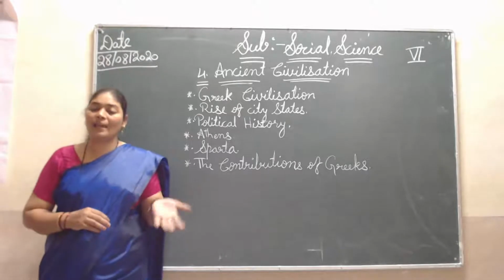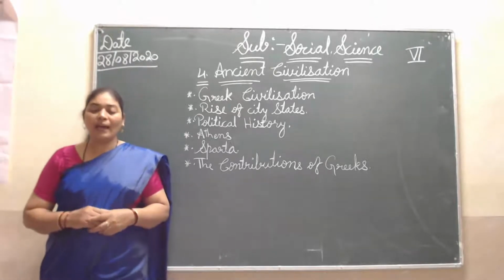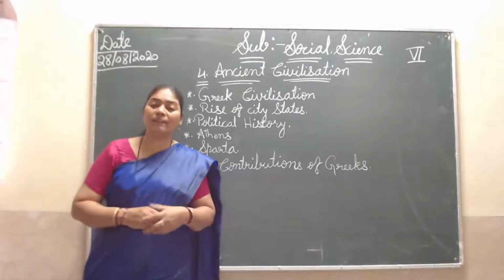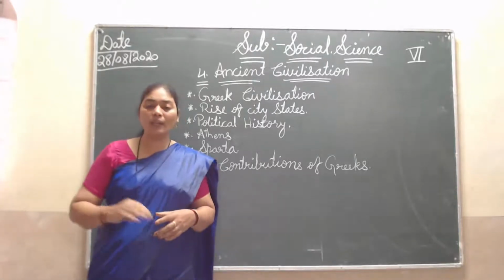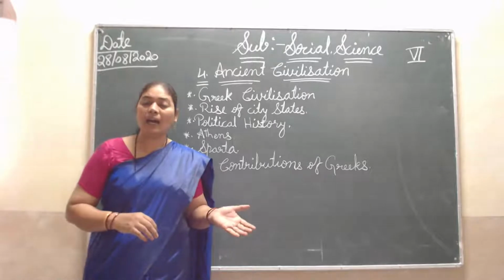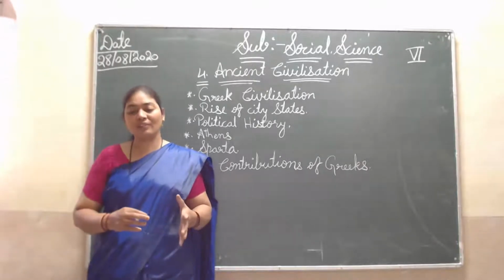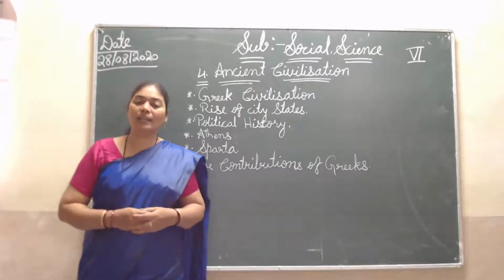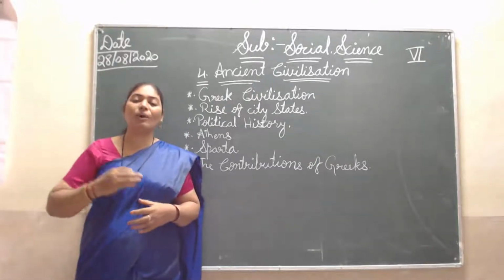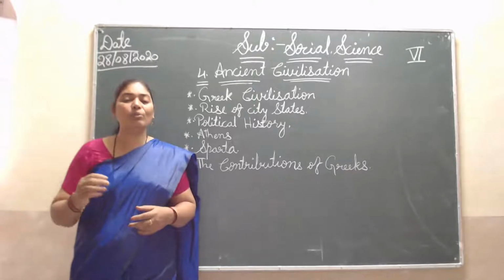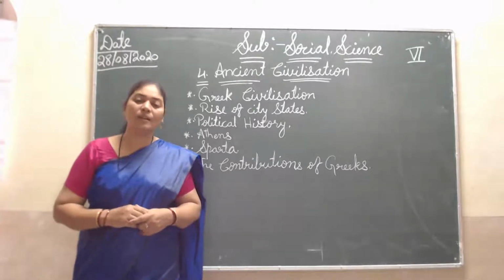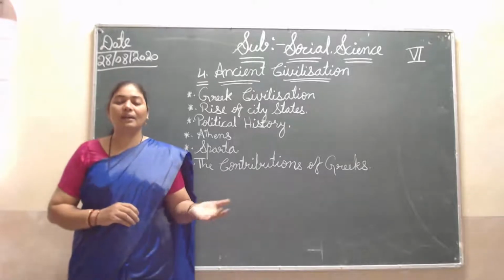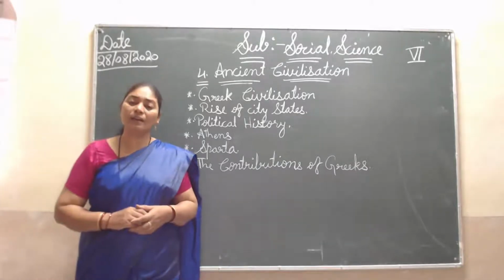He gave importance to art, literature, philosophy, science and other things. He developed all these fields very well and also gave importance to his subjects. He was a good ruler and developed his state, Athens.